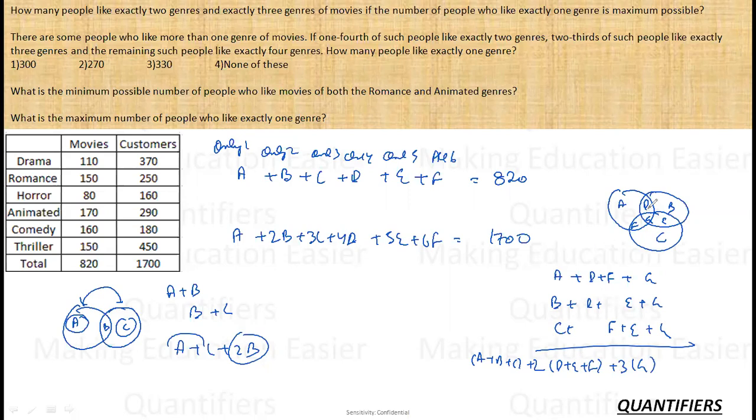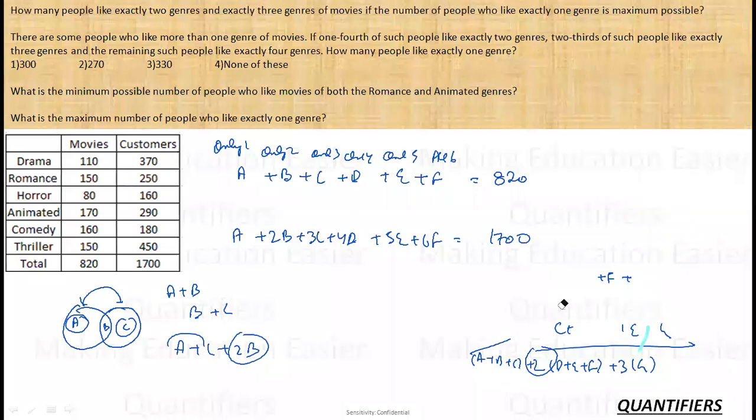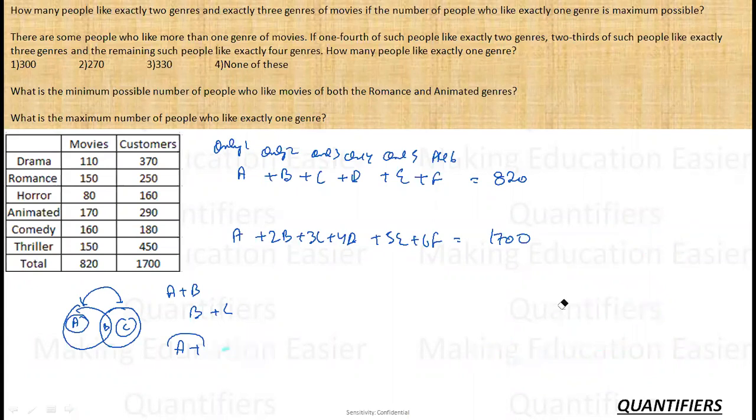So we observed that what was common to two was added twice, what was common to all three was added thrice, and what belonged to only one was added only once. So similarly in this question, whatever elements pertain to only one category will be added once, twice, thrice, 4 times, 5 times and 6 times. So this is how the second equation is made.